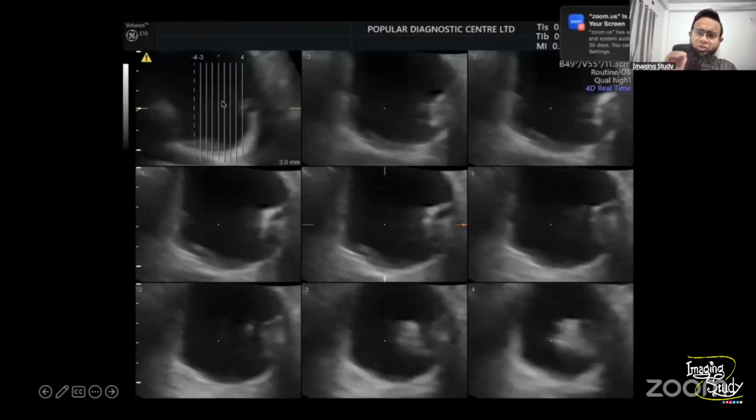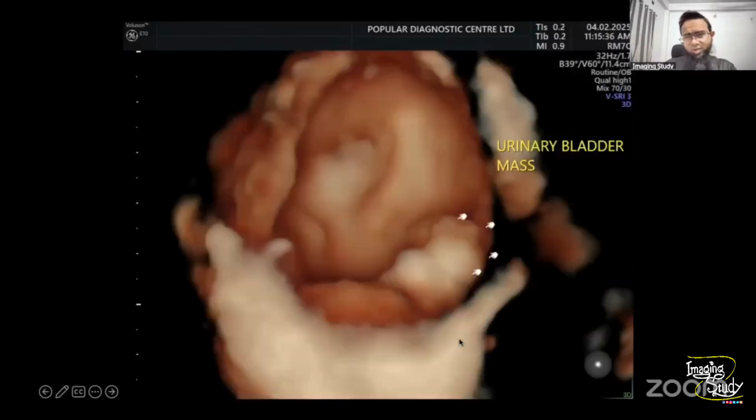We took the tomographic ultrasound imaging. And now on tomography, we have chosen this type of slicing. And now you can see the lesion is coming out from the left lateral urinary bladder wall. So this is a urinary bladder mass. So we rendered it on a different view. And now you can see this is the urinary bladder mass on the 3-dimensional ultrasound image.